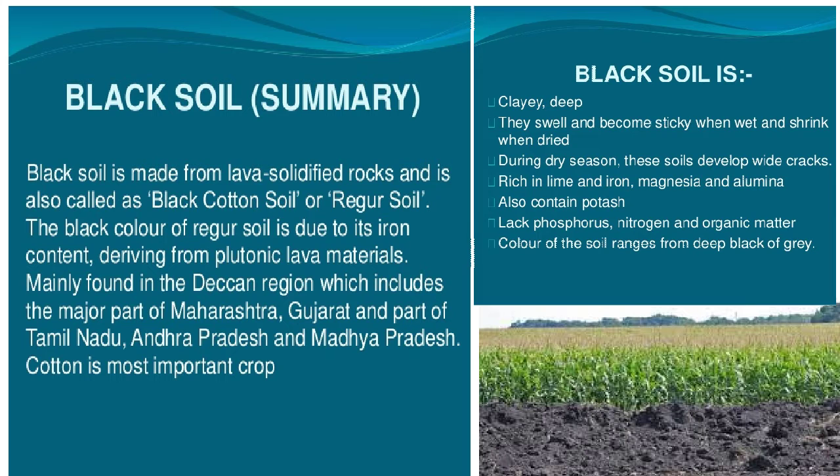It is rich in clay, and its moisture holding capacity is very high. This soil is very rich in lime, iron, magnesium, calcium carbonate, and potash. It is poor in nitrogen and phosphorus. We can find this kind of soil in the Deccan region, which includes the major part of Maharashtra, Gujarat, and parts of Tamil Nadu, Andhra Pradesh, and Madhya Pradesh. Cotton is the most important crop grown in these soils.